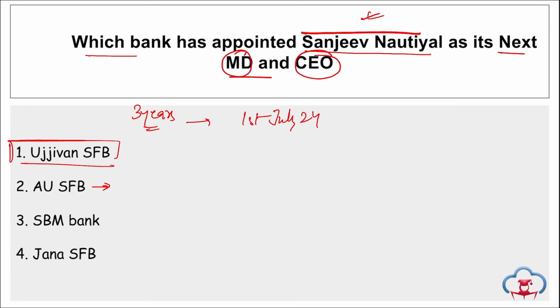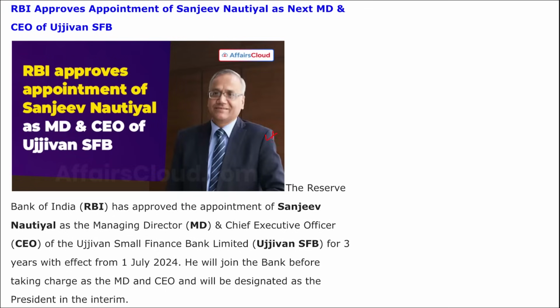Apart from this, he has 3 decades of experience in the banking service. Here you can see Sanjeev Nautiyal has more than 3 decades of experience in banking service. Earlier to this, he served as the Deputy Managing Director of the State Bank of India and MD and CEO of SBI Life Insurance. He is currently the Independent Director of the LIC and an advisor in various organizations.